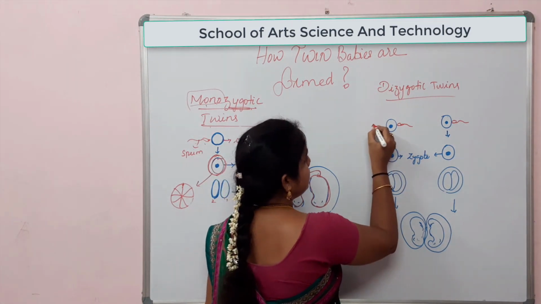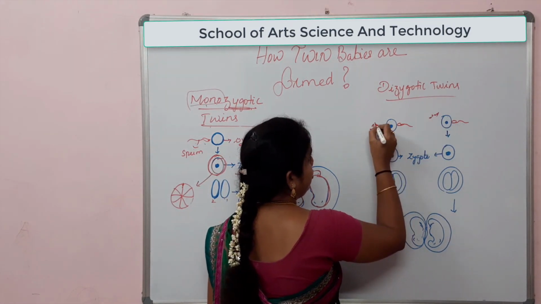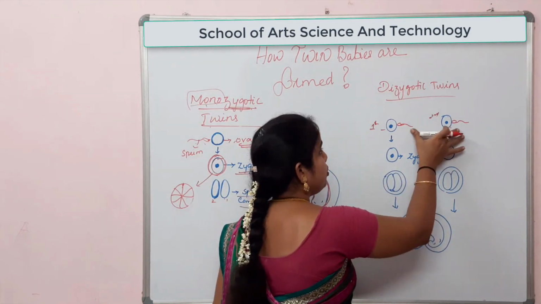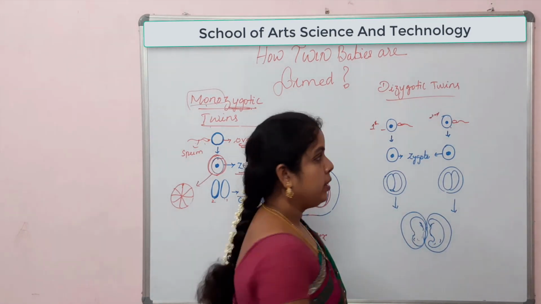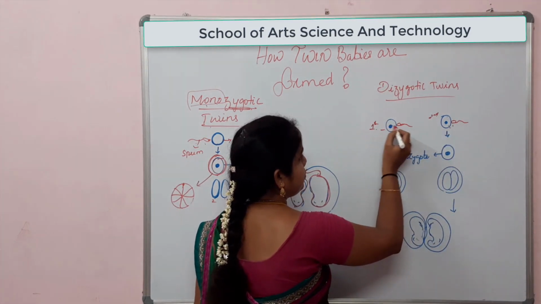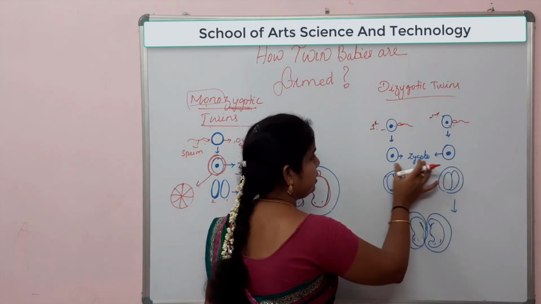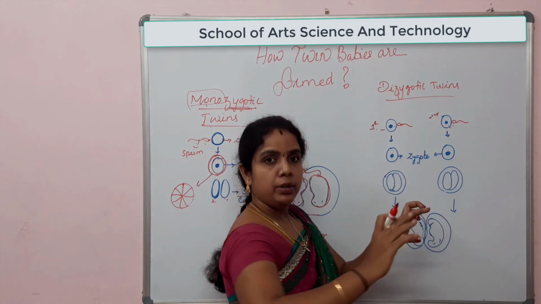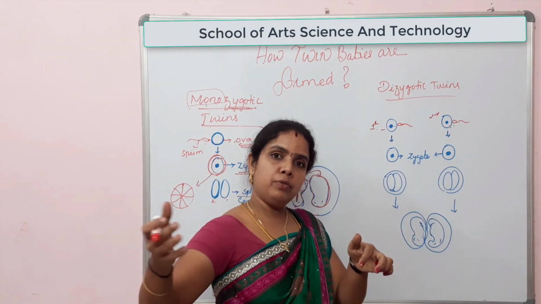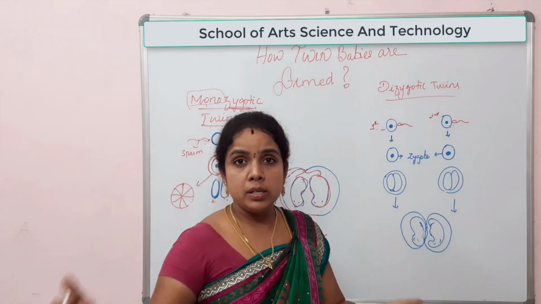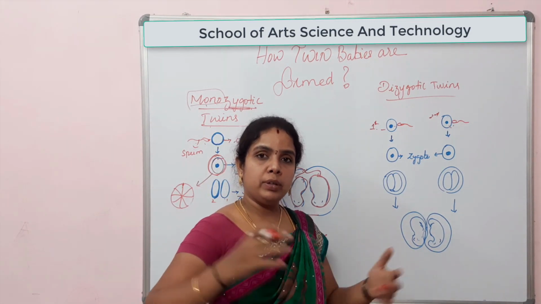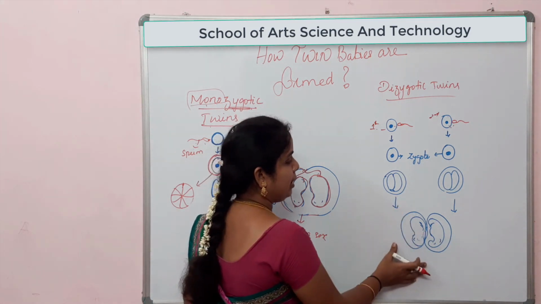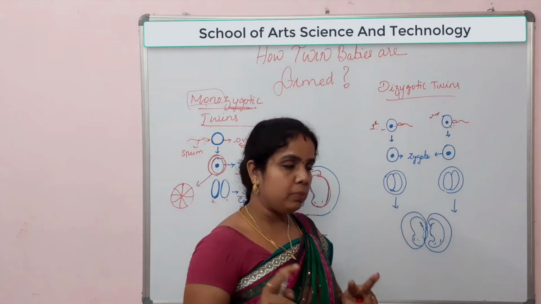You can see here, this is the first egg and this is the second egg in the female body. Two sperms are here. These two sperms are going to fertilize these two eggs, the second sperm here and the first sperm here. Then it ultimately results in zygotes. Now two zygotes are formed. These two zygotes are going to divide into 2 cells, then 4 cells, then 8, 16, 32, 64, then more and more cells, tissues, organs and organ systems. So ultimately it results in the formation of two babies.